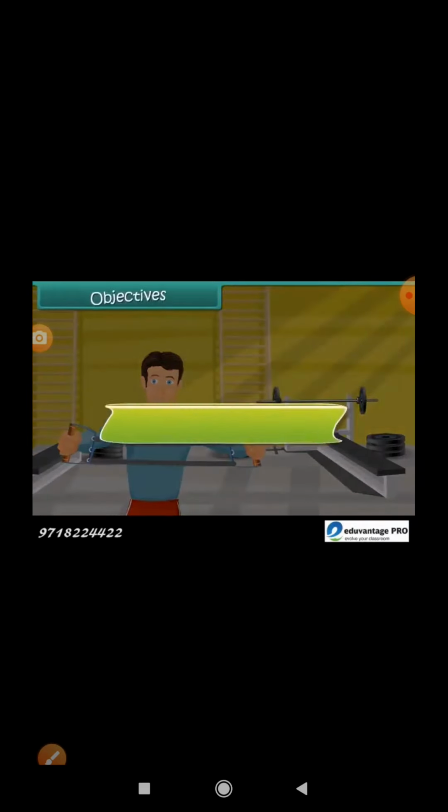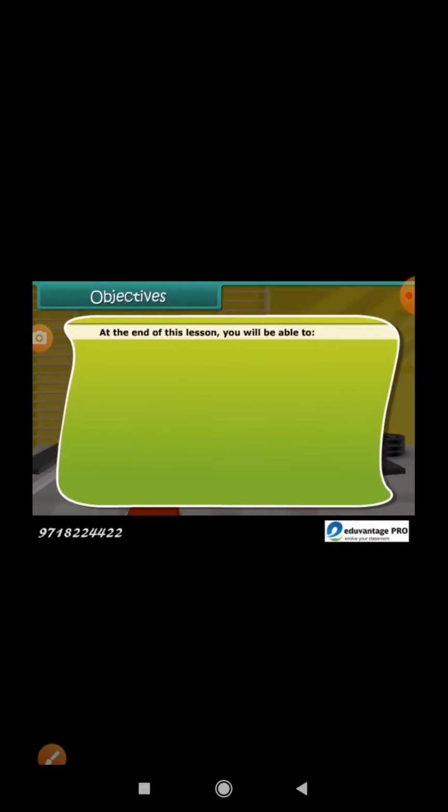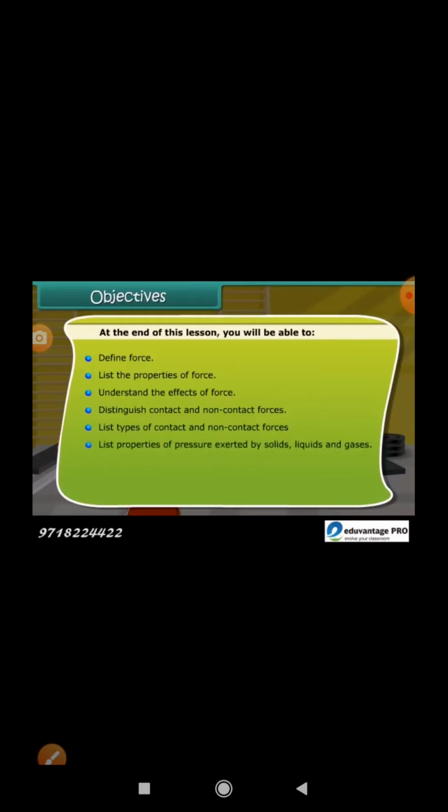Objectives. At the end of this lesson, you'll be able to define force, list the properties of force, understand the effects of force, distinguish contact and non-contact forces, list types of contact and non-contact forces, list properties of pressure exerted by solids, liquids and gases, list the effects of pressure on human activities, and define atmospheric pressure.